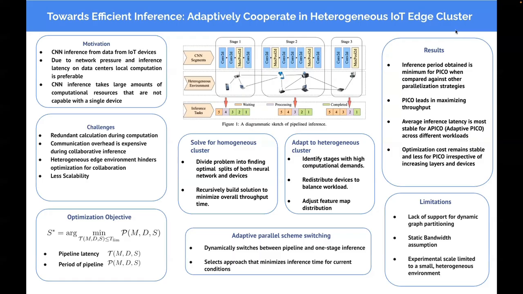Now, based on this, the results are the following. When compared against other parallel strategies, Pico obtains minimum inference periods across different CPU frequencies along with maximum throughput. The average inference latency is most stable and best achieved by adaptive Pico. Although Pico does well, it faces a decline in performance in lighter workloads due to the unnecessary parallelism. And finally, it's shown that Pico remains consistent with increasing layers and devices.